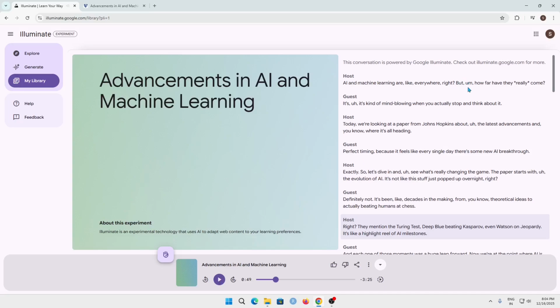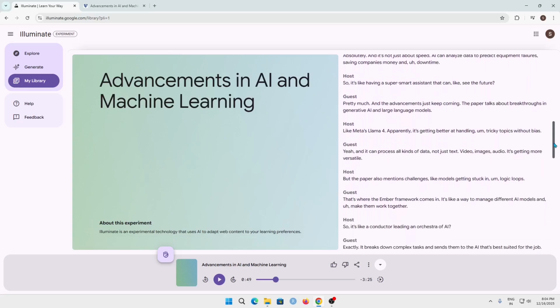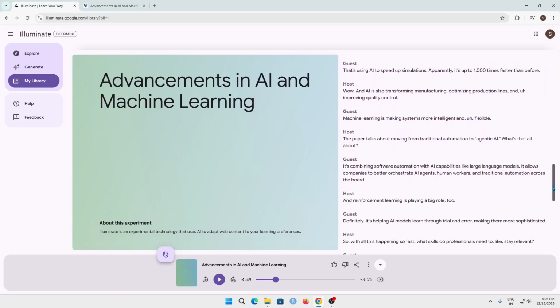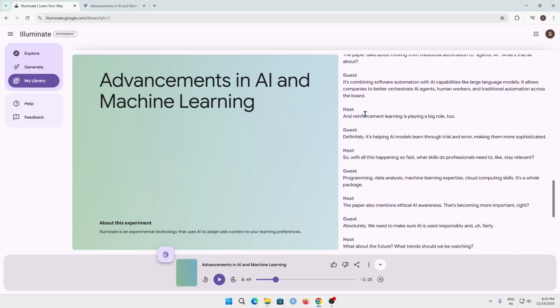As you can see, this is really amazing. So you can literally use this for all your coursework, your academics, and everything. And you can turn it into an audio conversation or a kind of a podcast for yourself to hear when you are doing something else.